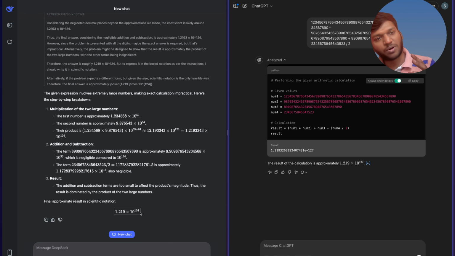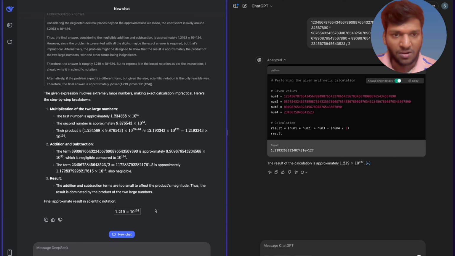It is not exactly performing the calculation like a Python script running in the background, or computing using traditional computing. This output comes from the model. That is insane. 1.29 into 10 to the power 124. It approximately came so close. So anyways, ChatGPT gets the point over here.